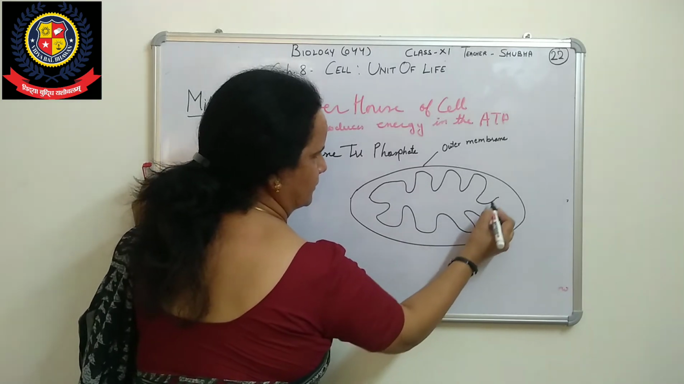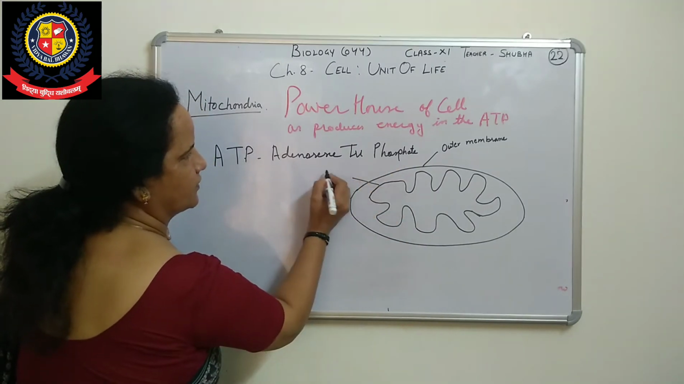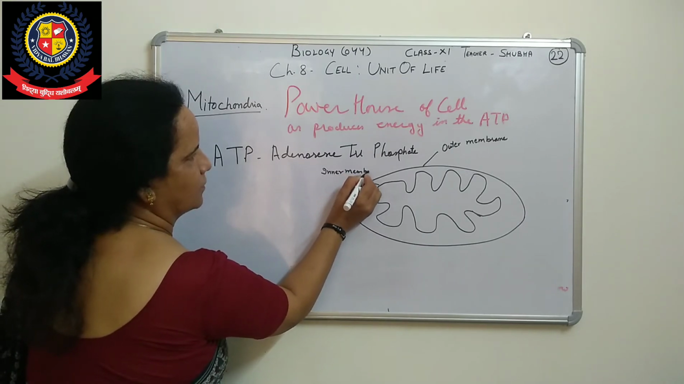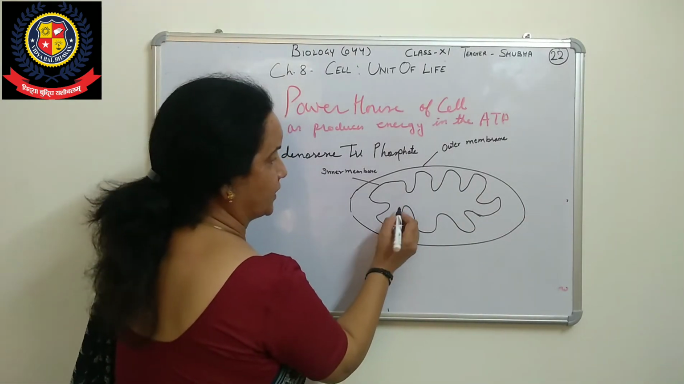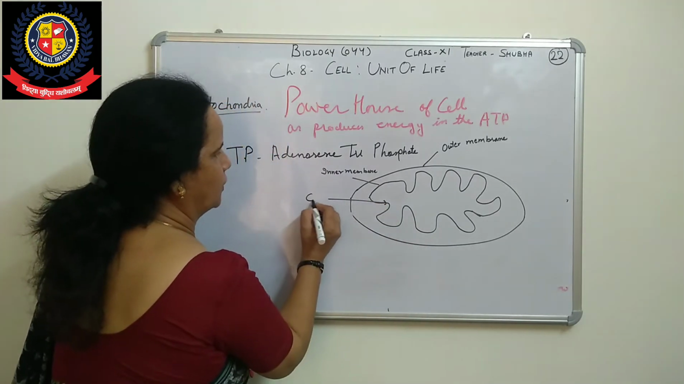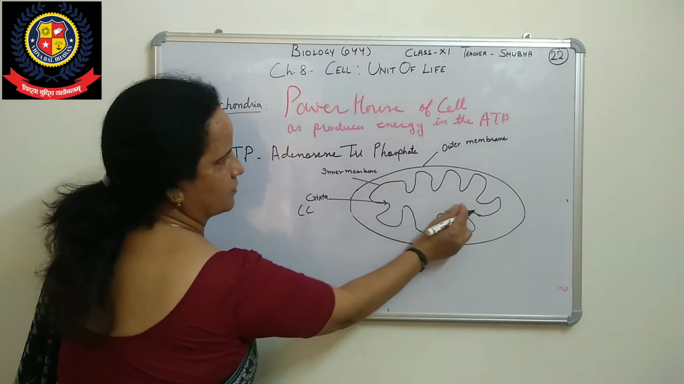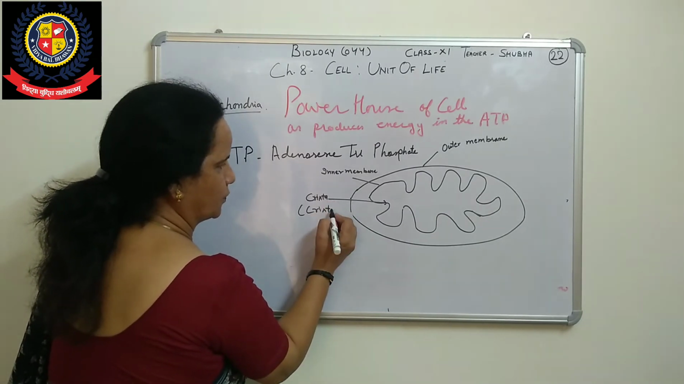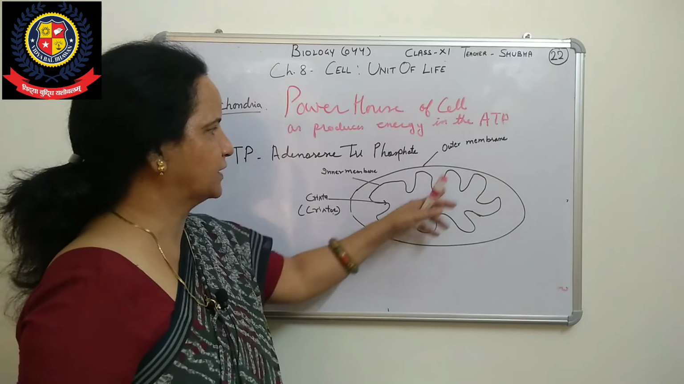These are the folds, right? So this is the outer membrane, and this one is the inner membrane. One fold is called crista; we make it like this, and when we talk about many, they are called cristae. It is given in your book also. So there is an outer membrane and an inner membrane, with folds like this.